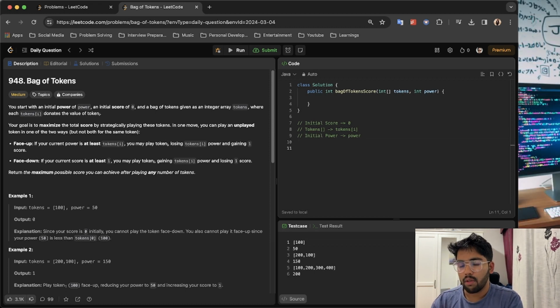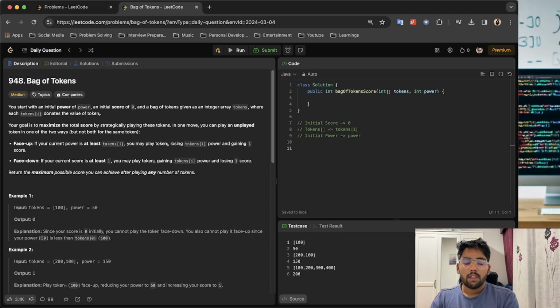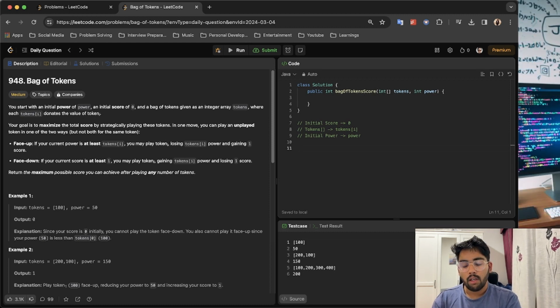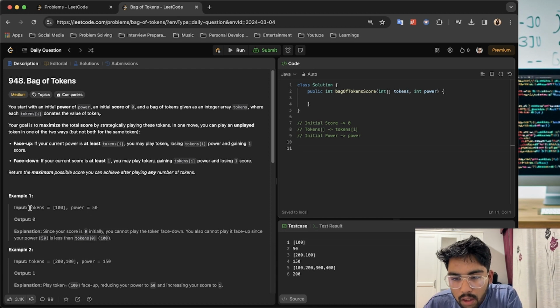We have these inputs already told. We want to maximize the possible score that we can achieve after playing a number of tokens. As I see, the question nowhere asks that we should be using all of the tokens. Let's first see what kind of input is given in the example. So we are given a token array and a power. Okay, these will be the inputs for the question.